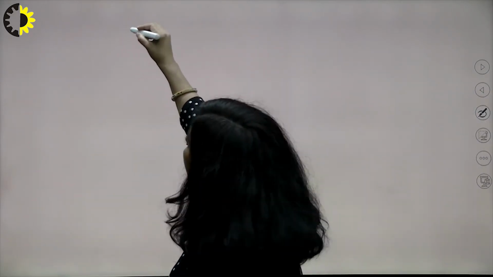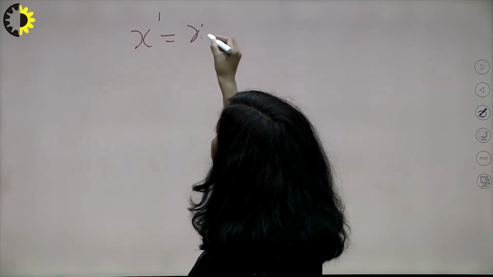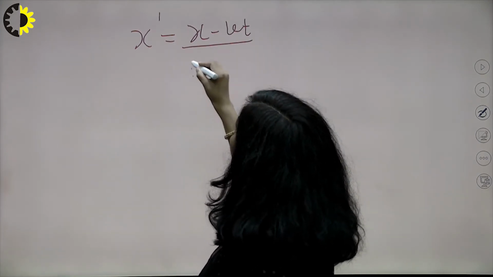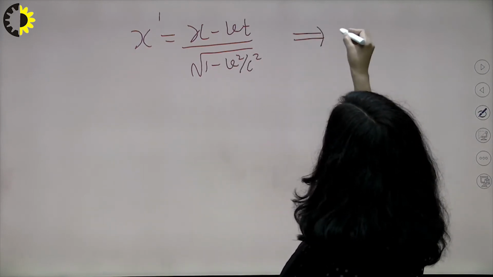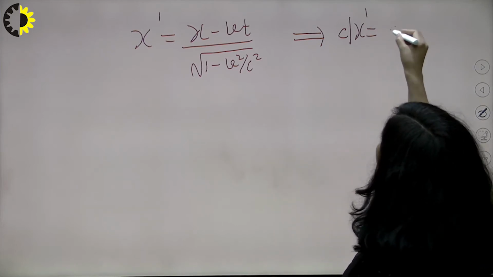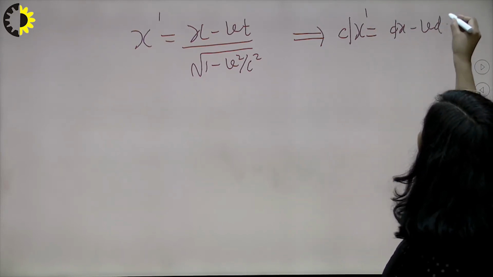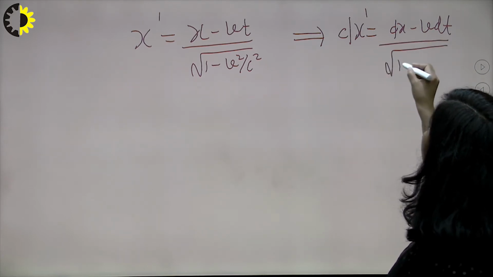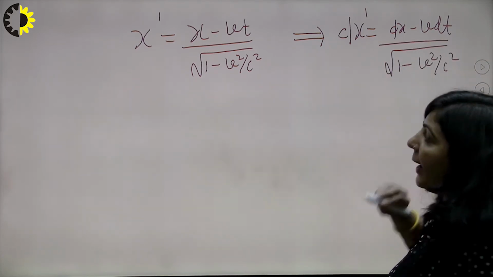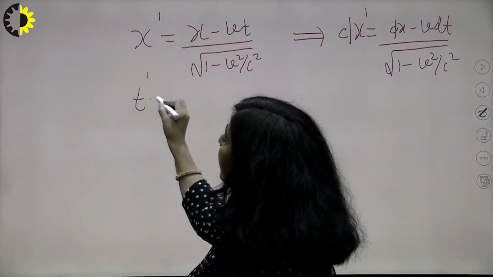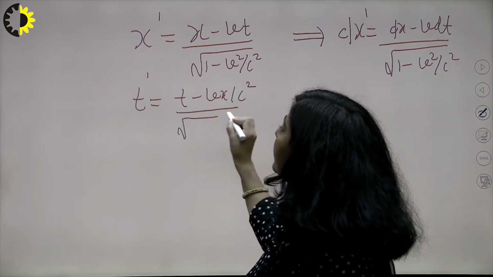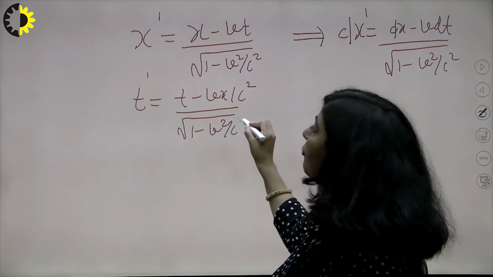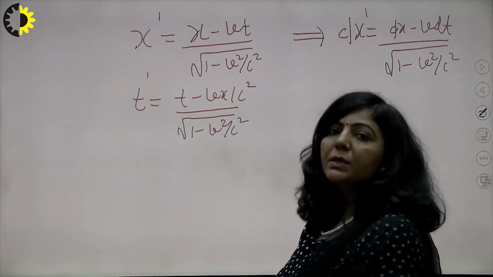What we have done here, we have used Lorentz equations. Lorentz equations are x dash is x minus vt upon root 1 minus v square upon c square. This is your x dash. If this is x dash, then it implies dx dash is equal to dx minus v dt upon root 1 minus v square upon c square. I hope this is clear now. And you know the time transformation is t dash is t minus vx upon c square upon root 1 minus v square upon c square. This is the value of t dash that we have already derived using Lorentz equations.